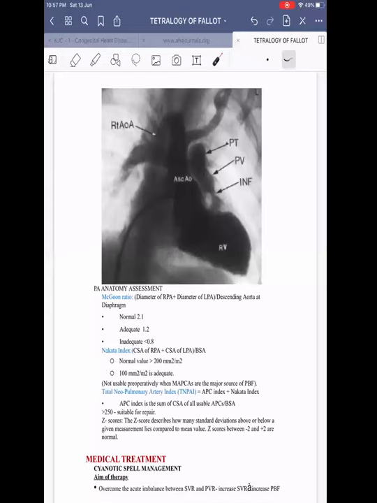Then coming on to various indices that are used, McGoon's ratio, that is the diameter of RPA plus LPA divided by the descending aorta taken at the level of the diaphragm.